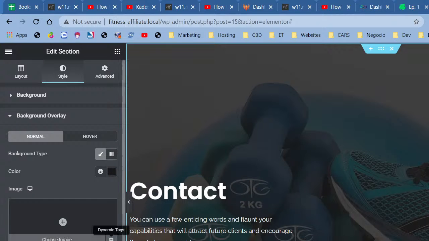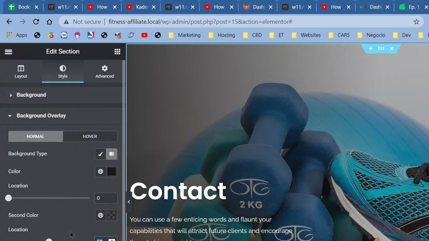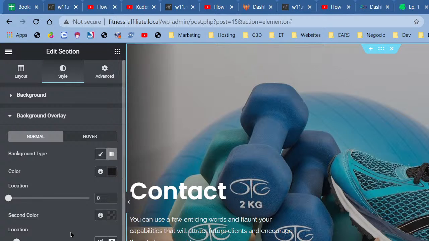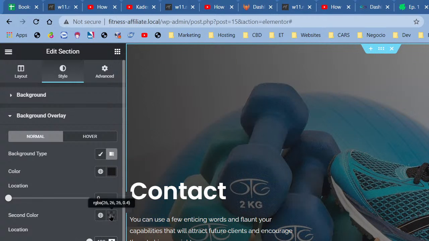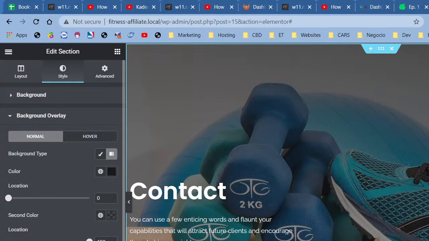So what I'm going to do is change the overlay from classic to gradient, and you'll see what's going to happen. Now this is a little bit strict, a little bit sharp. I'm going to put this to 0 and this to 100, and the angle to 180. Maybe 270.